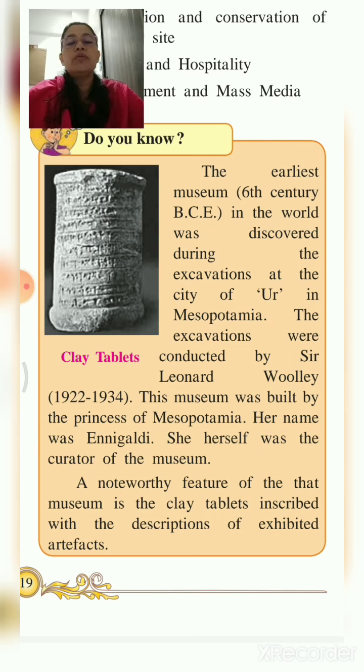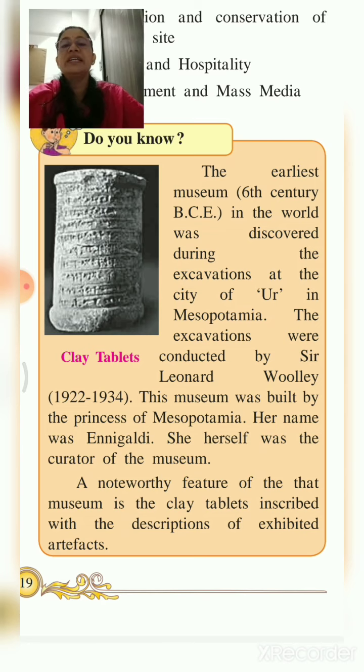This museum was built by the princess of Mesopotamia. Her name was Annie Galdi. She herself was the curator of the museum. Now, when there was an excavation at the city of Ur in Mesopotamia, this museum was discovered. Excavation is when something is to be constructed or built.